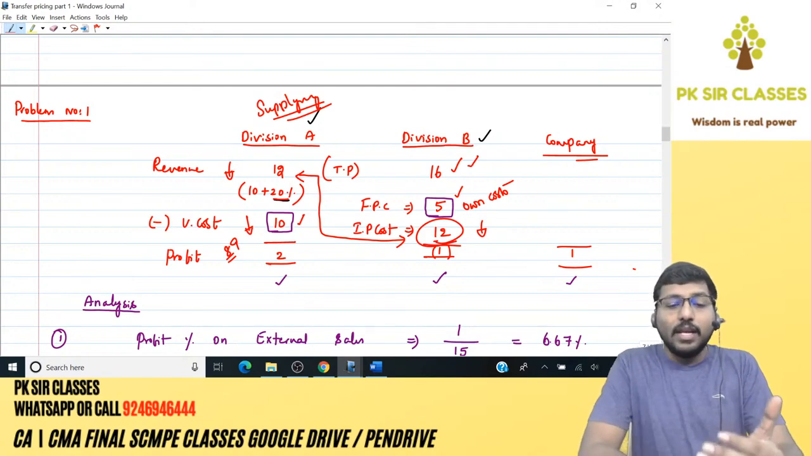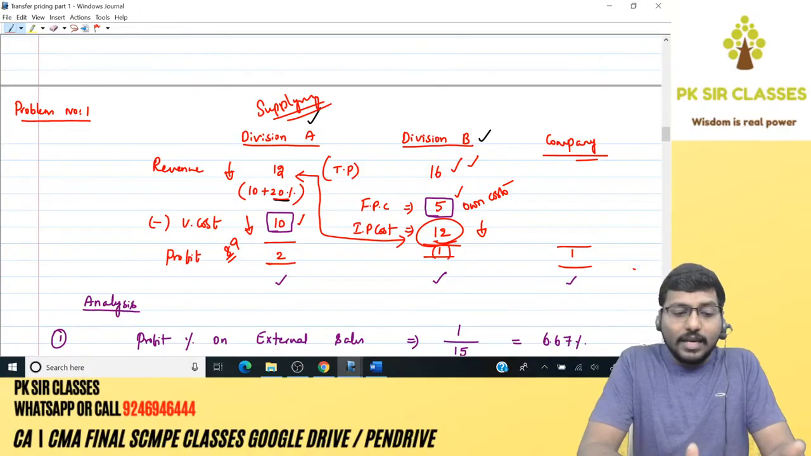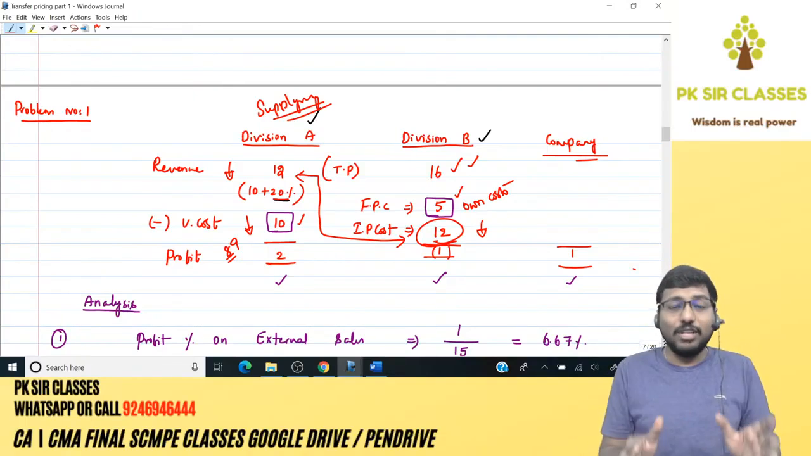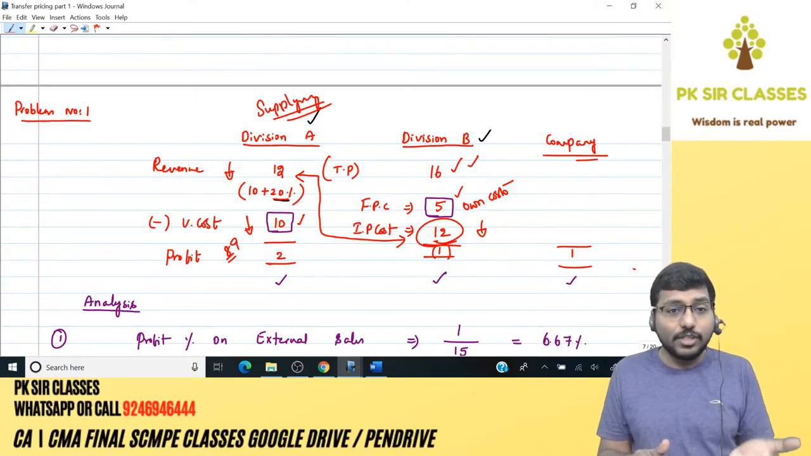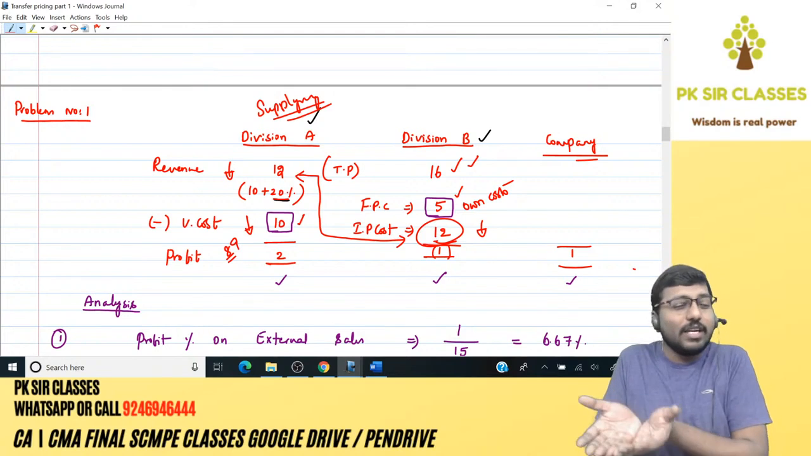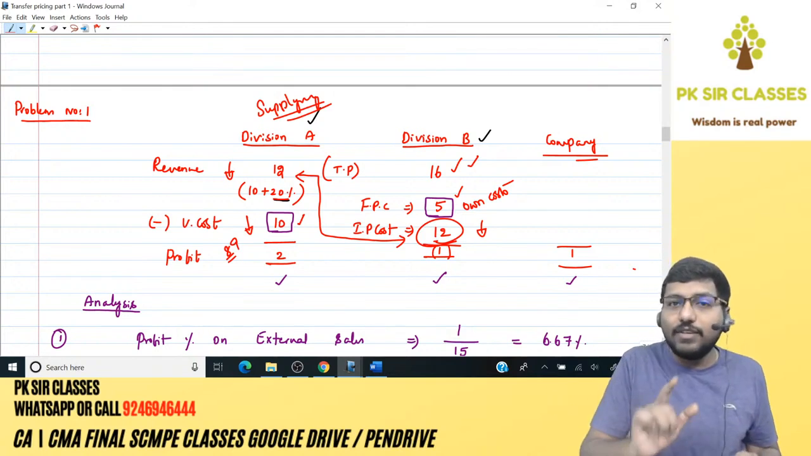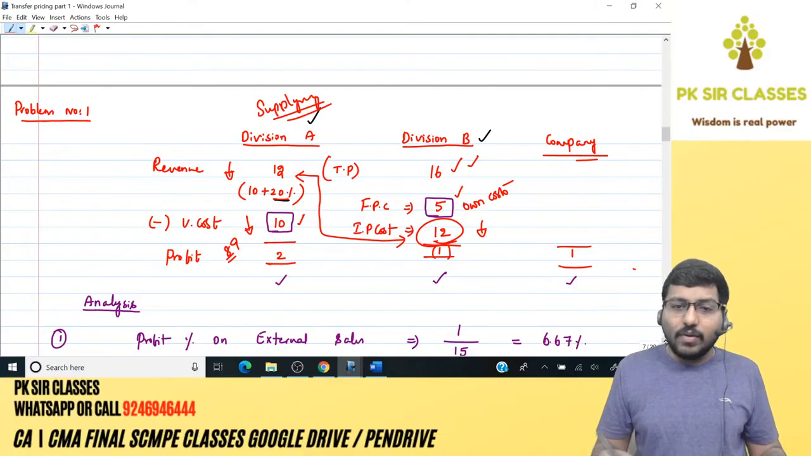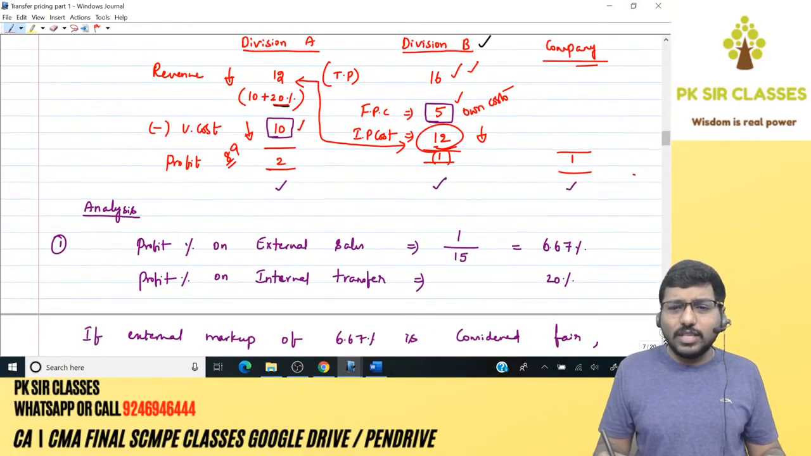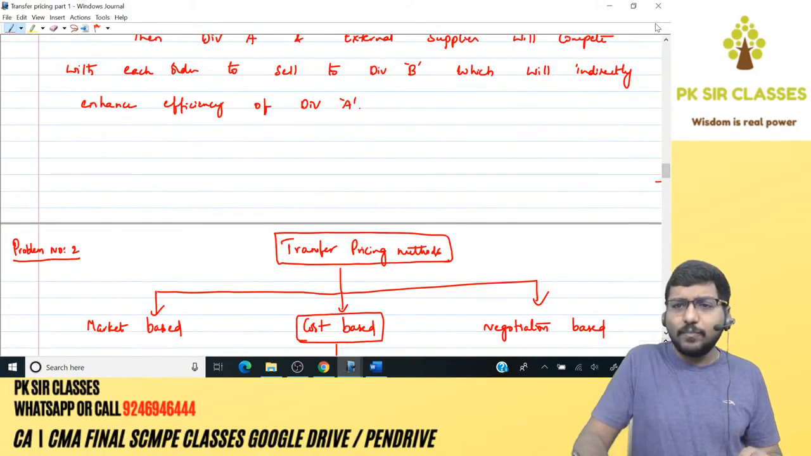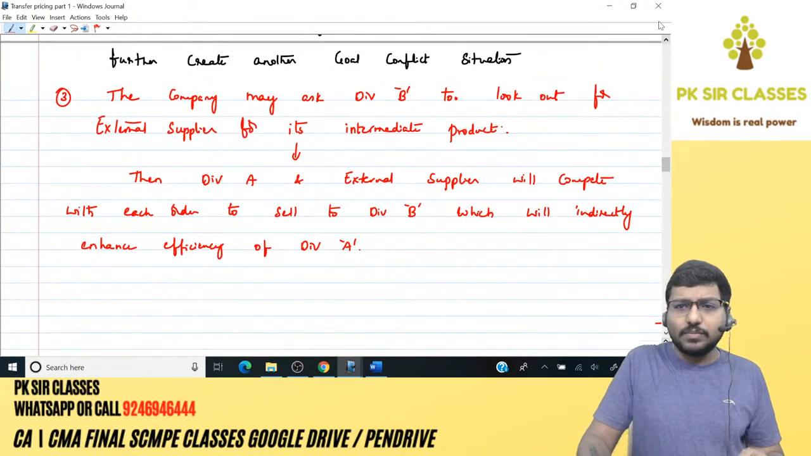So therefore, if the company allows Division B to buy from an external vendor, it's a master stroke, because eventually it will either increase the efficiency of Division A if Division A is inefficient, or increase the efficiency of Division B if Division B is inefficient. That's the way it's going to work. I hope it is clear. Right, chalo. So this was yesterday's topic, guys. I hope we have revised everything. Okay, let's move on.